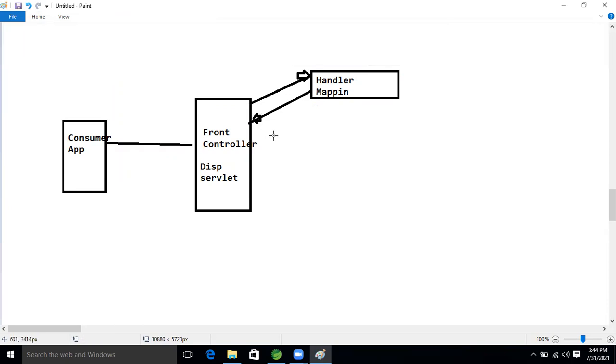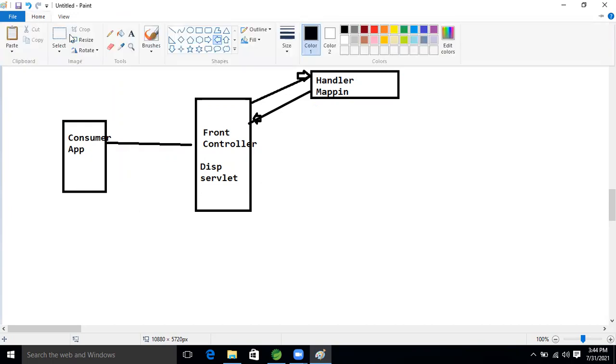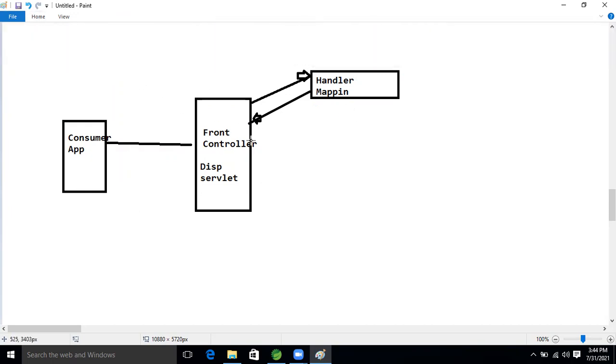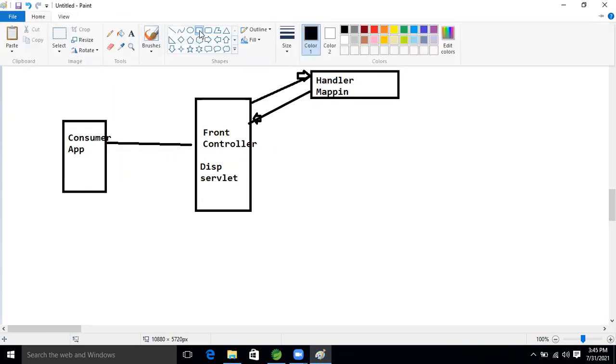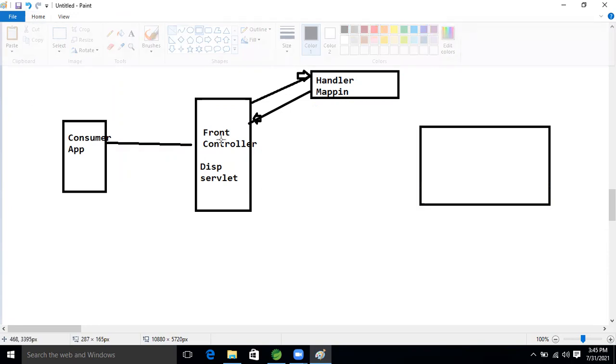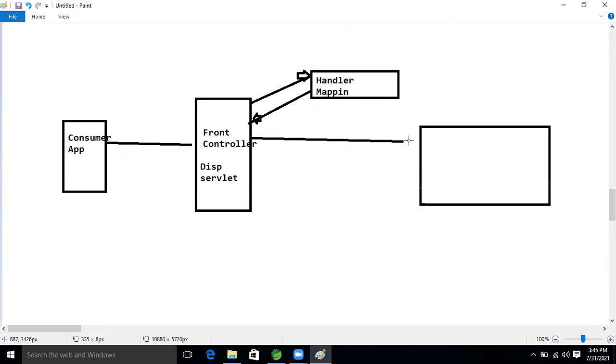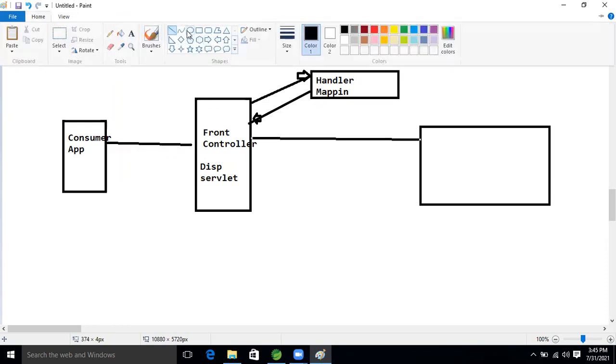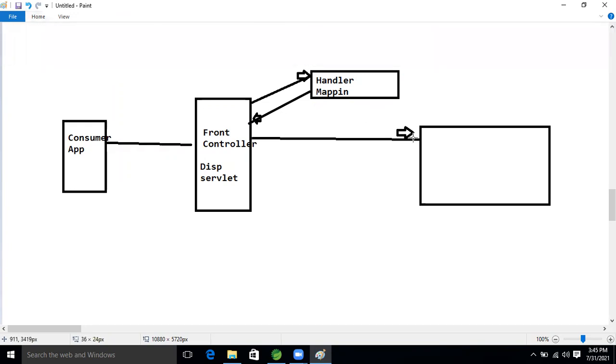Okay, so after that, what will happen now, guys? By seeing the information about our controller, our dispatcher servlet will call what? Our REST controller, right? Then the request will go to whom? Our user defined controller, right?